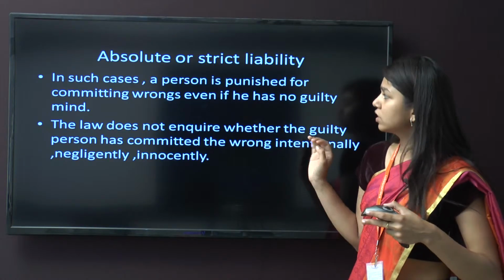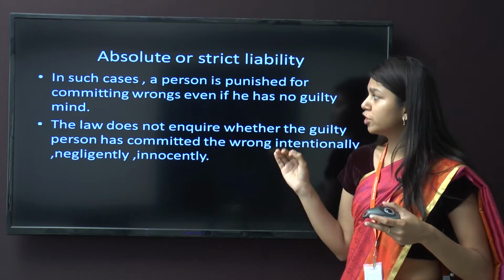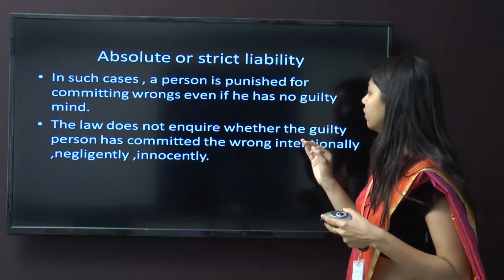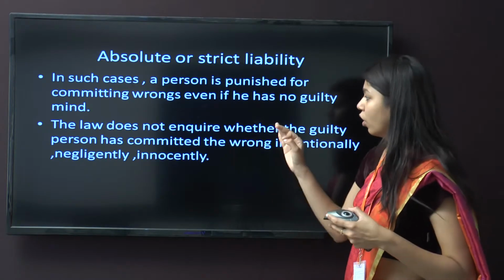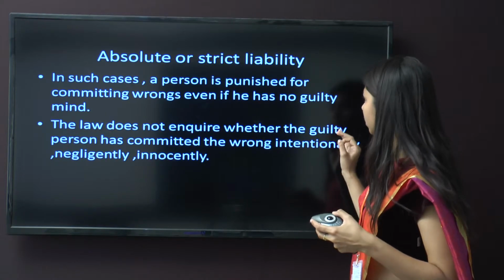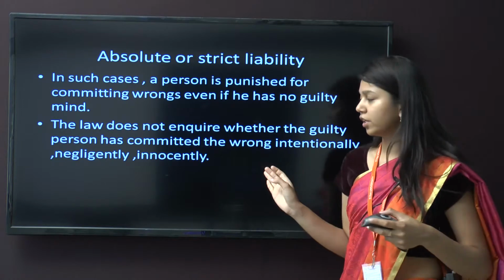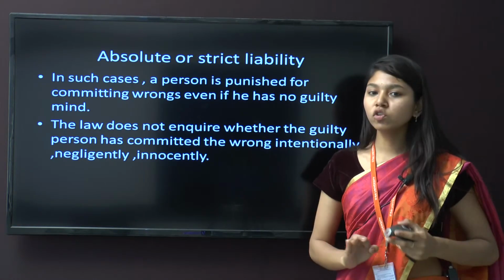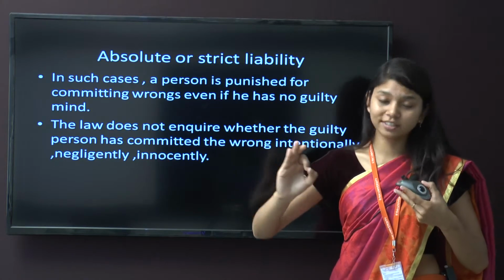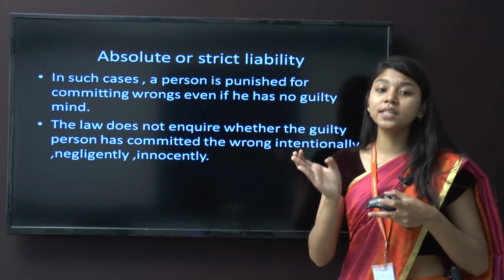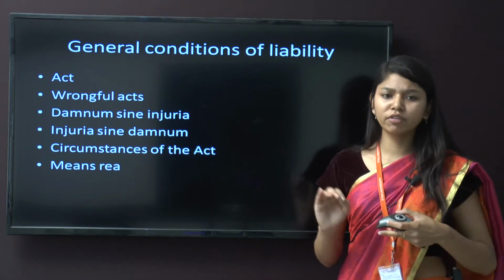Then absolute or strict liability. In absolute liability, a person is punishable for committing a wrong even if he has no guilty mind. The law does not inquire whether the guilty person has committed the wrong intentionally, negligently or innocently. In an absolute liability, the person will be absolutely liable. There will not be any exceptions. In a strict liability, there will be some exceptions like act of God, defense.